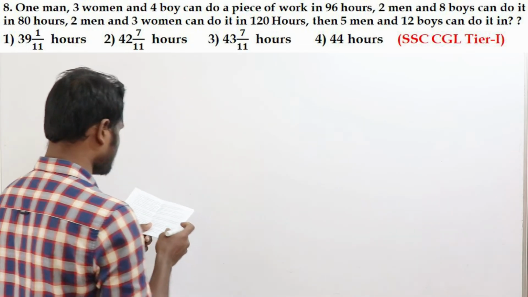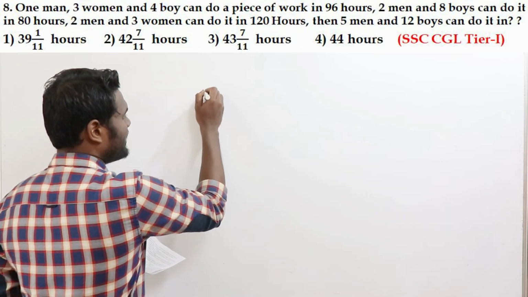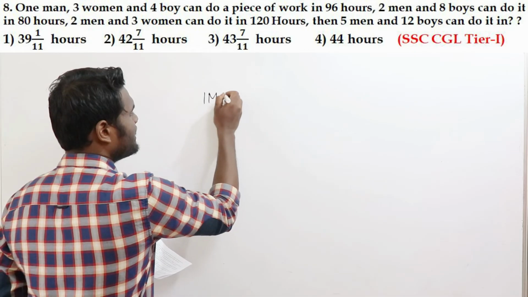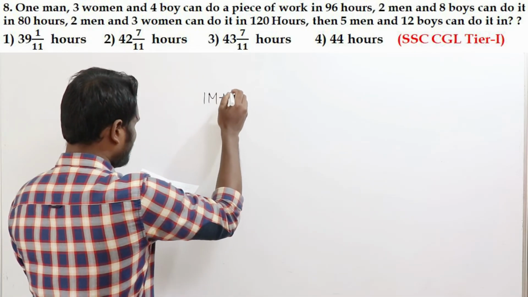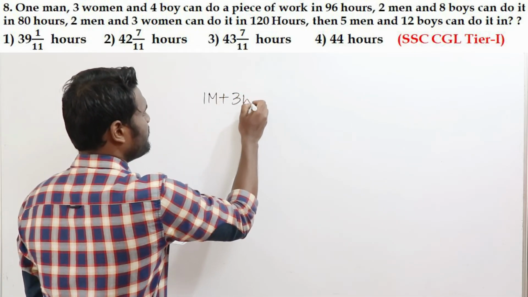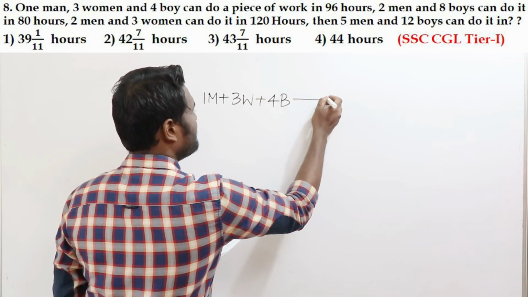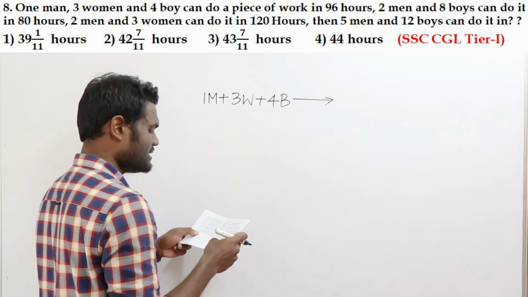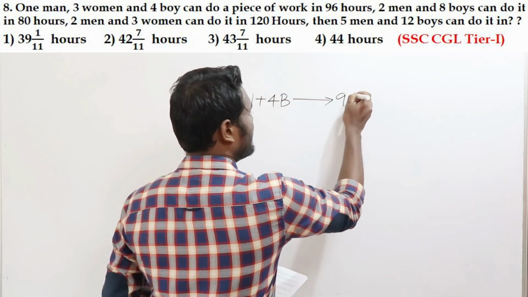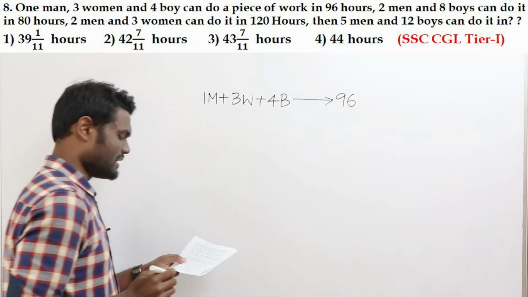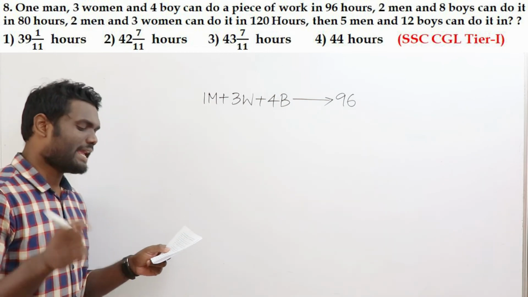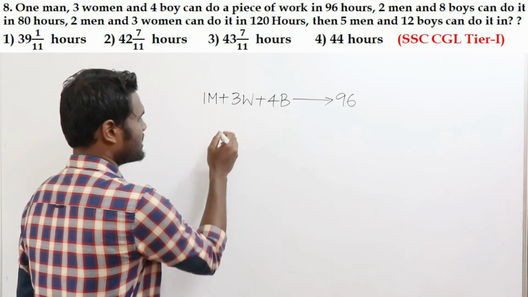Very wonderful question. It is said that 1 man, 3 women and 4 boys can complete the work in 96 hours. Similarly, 2 men, 8 boys can do it in 80 hours.